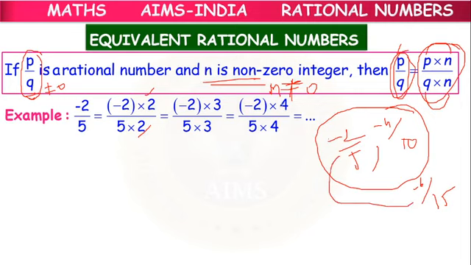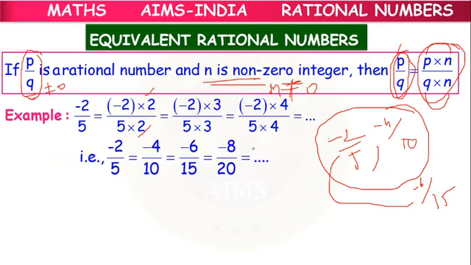Next, if we multiply with 4, we can frame more like that. By multiplying with the same number, we can frame as many equivalent rational numbers as we want. So minus 4 by 10, minus 6 by 15, minus 8 by 20 are all said to be equivalent.